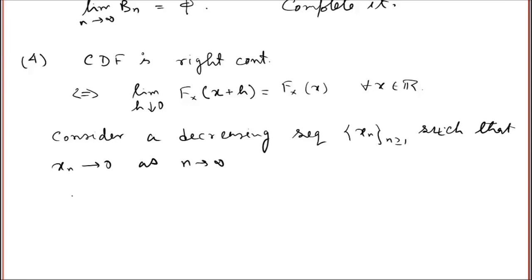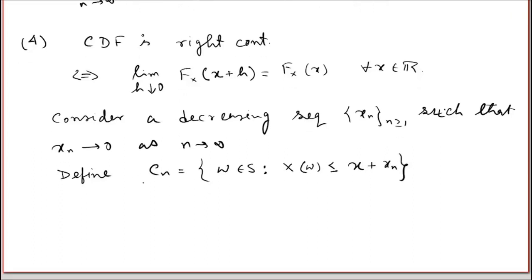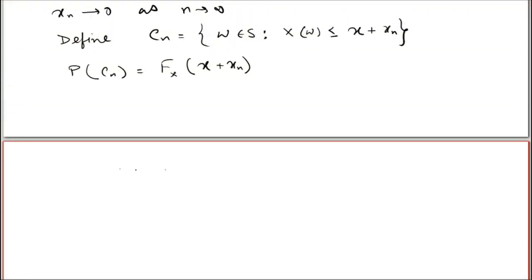Now we again proceed as above: we define C_n as the collection of omega belonging to S such that X(omega) is less than or equal to x plus x_n. Then clearly the probability of C_n is the distribution function at the point x plus x_n, and also C_n, n greater than or equal to 1, is a decreasing sequence of events.